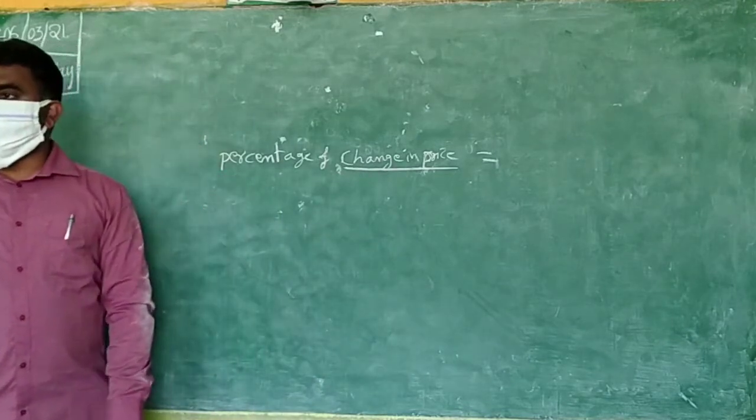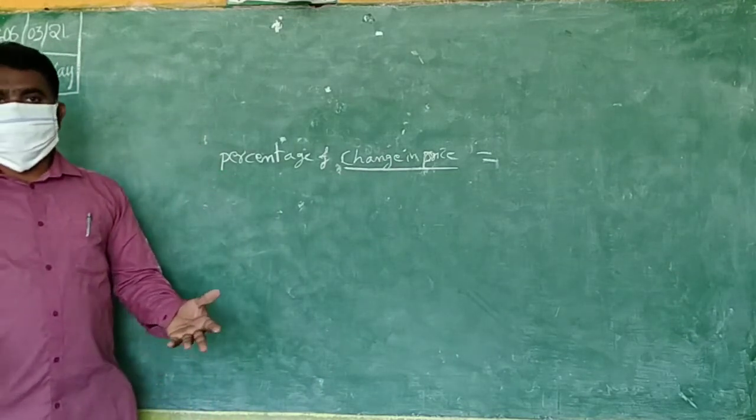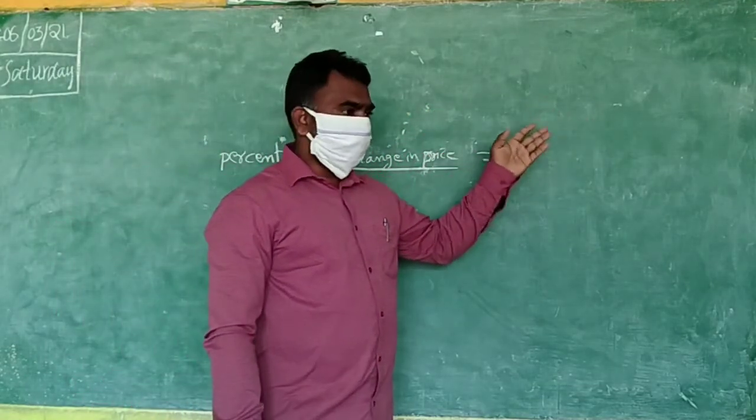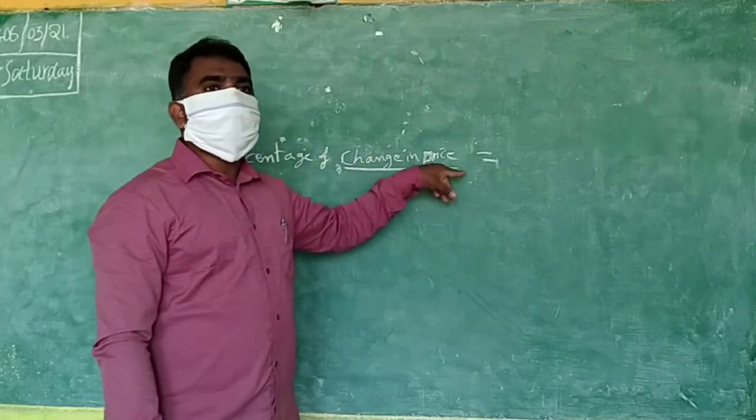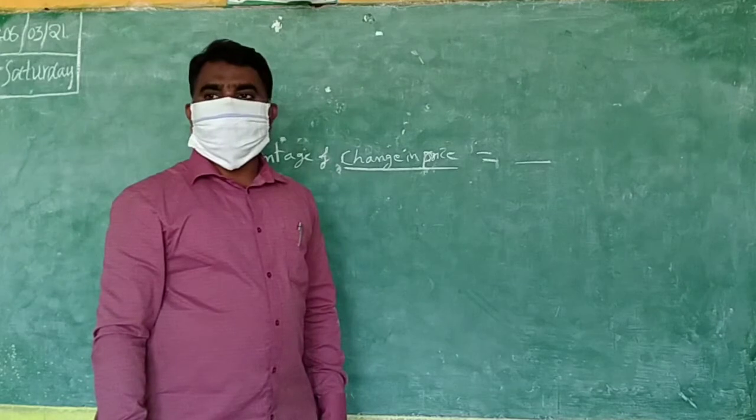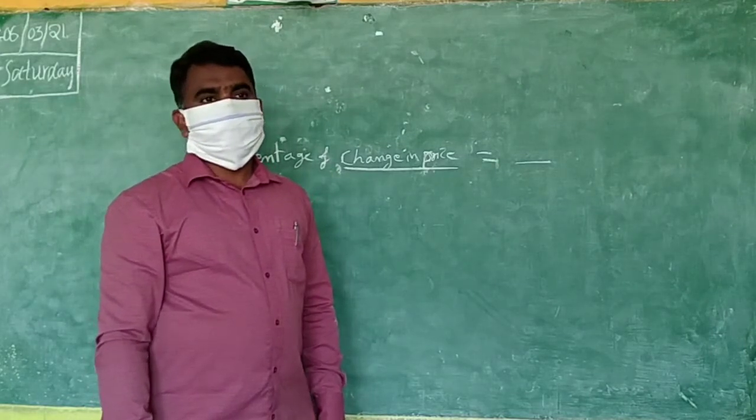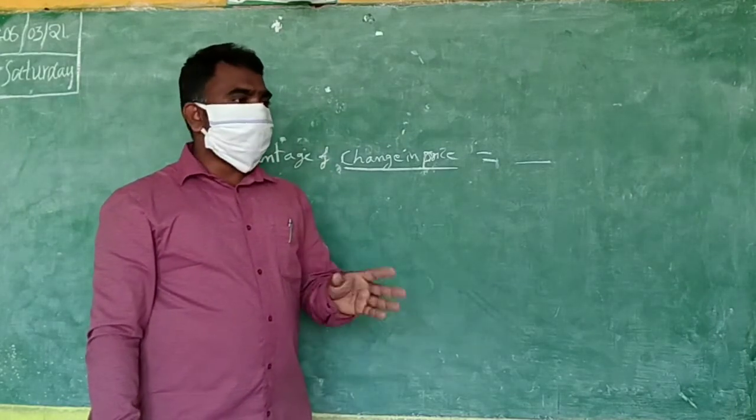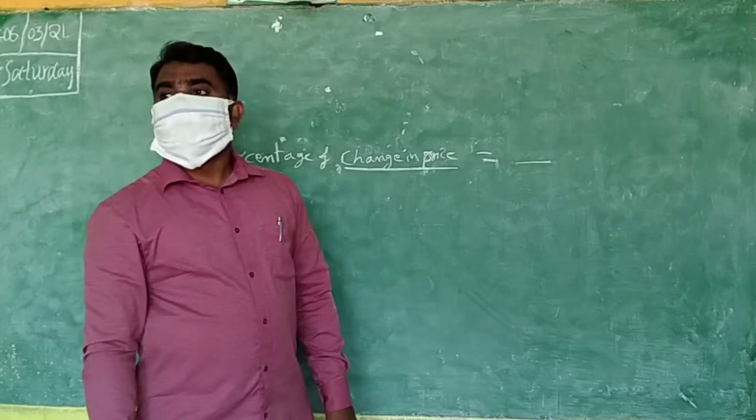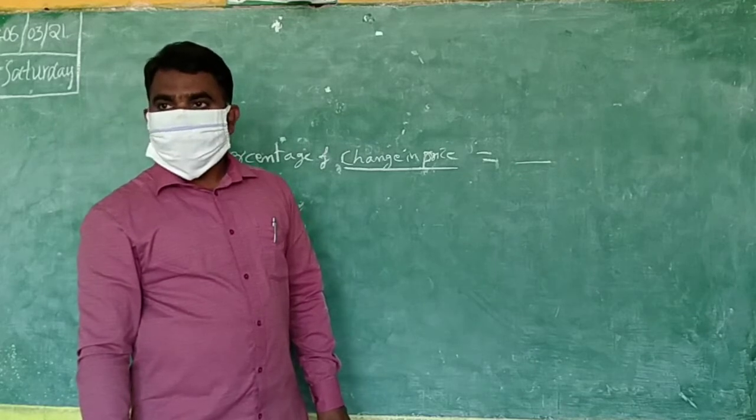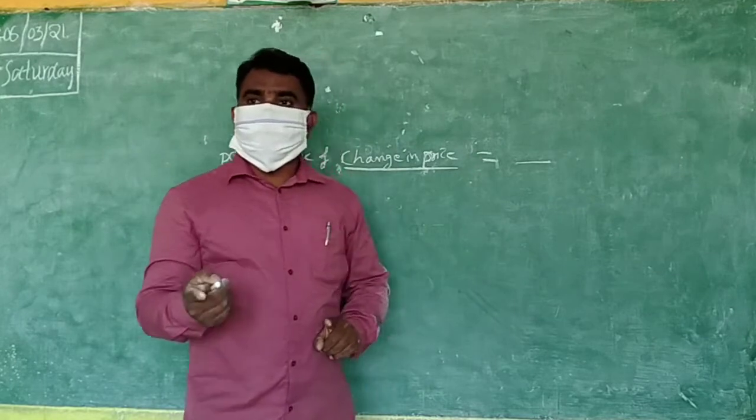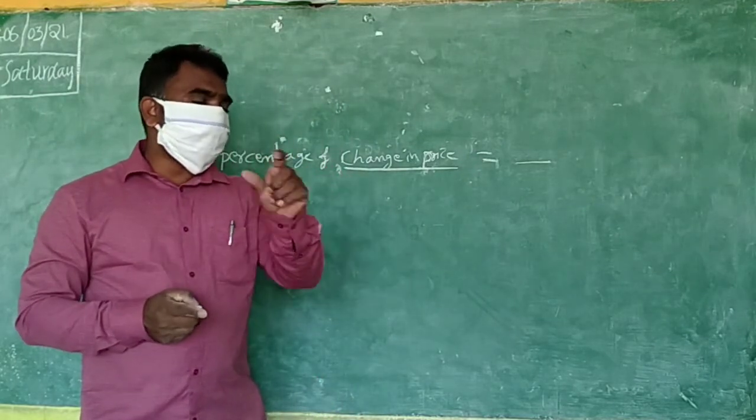How do you do percentage? I told you the formula method. What should we do first? What we are finding, that is the number. What are you finding? Change in price. That is the numerator now. What is the change in price? 50? 40? Old price 40, new price 50. What is the change in price? 10.